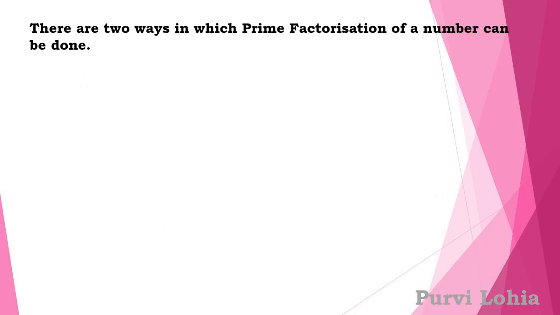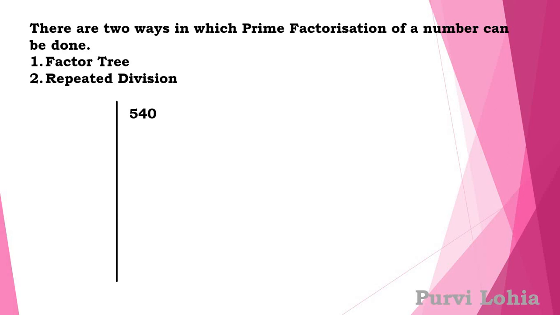There are two ways in which prime factorization of a number can be done. First is the factor tree, as we saw in the last slide, and second one is repeated division. For example, if we have to prime factorize 540, you make a line on the left side and a line below it.